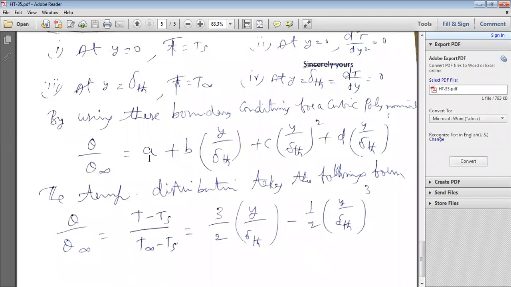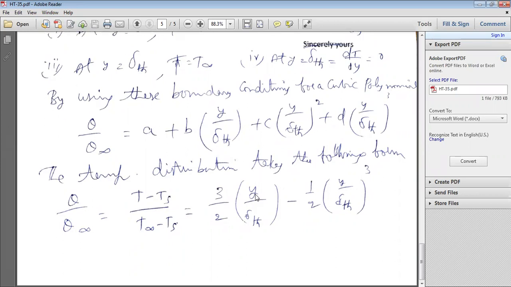Obviously, you can calculate A, B, C, D by using these 4 boundary conditions. If you observe this equation, A is equal to 0, C is equal to 0, B is equal to 3 by 2, and D is equal to minus 1 by 2. By substituting the B value and D value, the temperature profile is of the form (T minus Ts) by (T free stream minus Ts) is equal to 3 by 2 Y by delta TH minus 1 by 2 (Y by delta TH) cube.